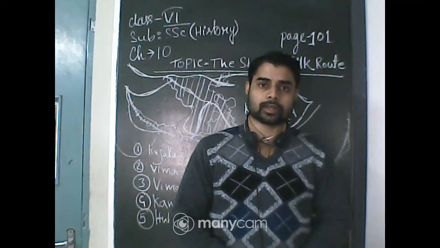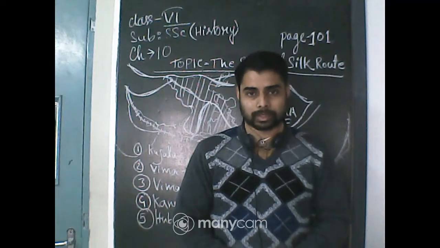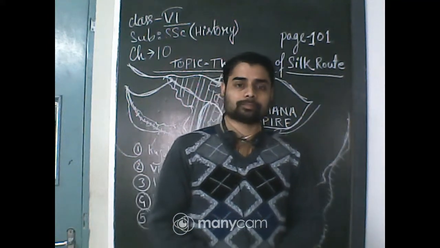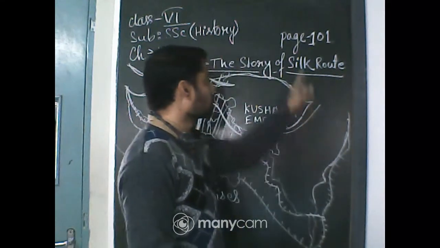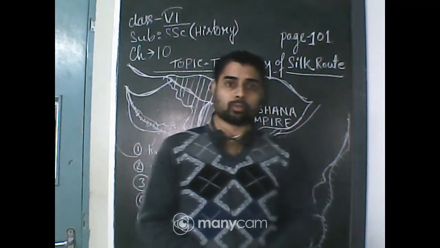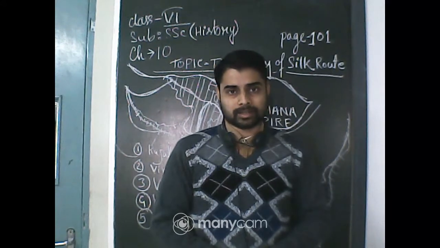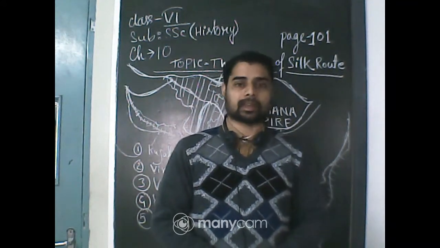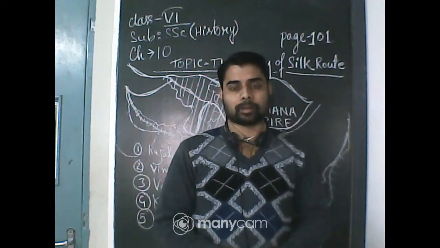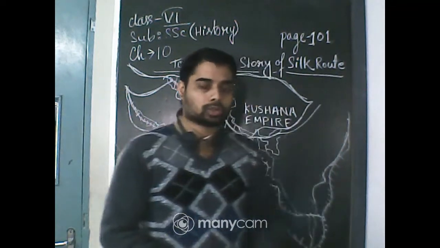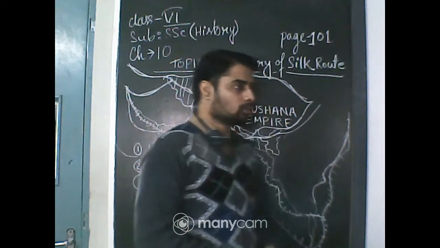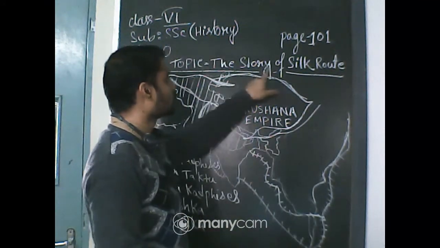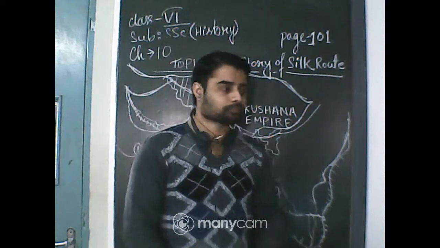We are going to discuss another subunit from your chapter number 10. The name of the chapter is Traders, Kings and Pilgrims, and it is present in your history book on page number 101. Those who have the old NCERT book and those who have the new NCERT book can also follow this; in the new book it is chapter number 9. So today's subunit is the story of the Silk Route.